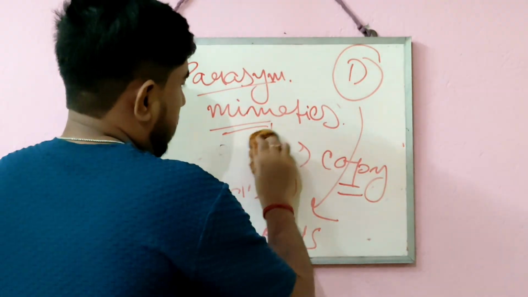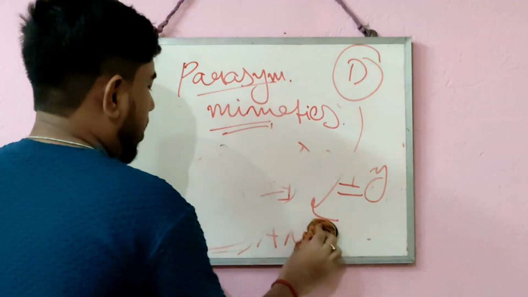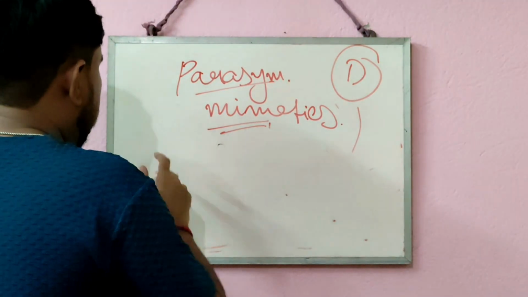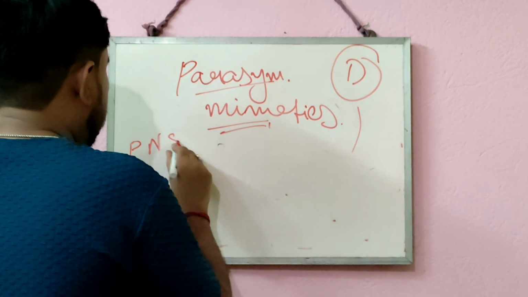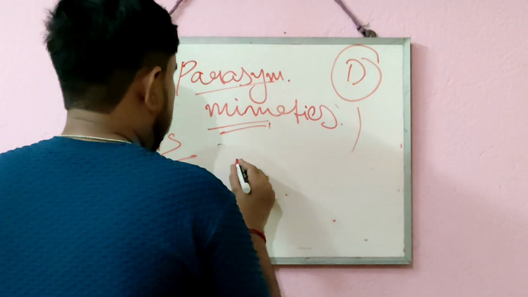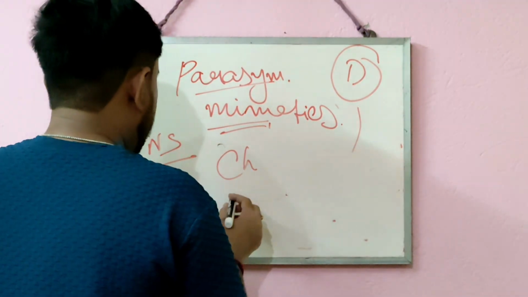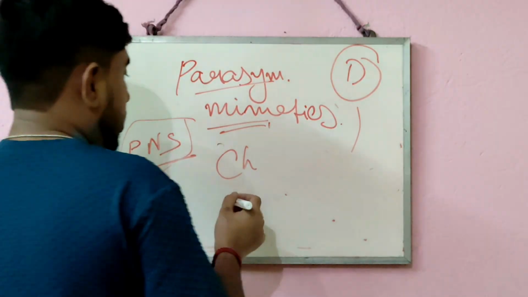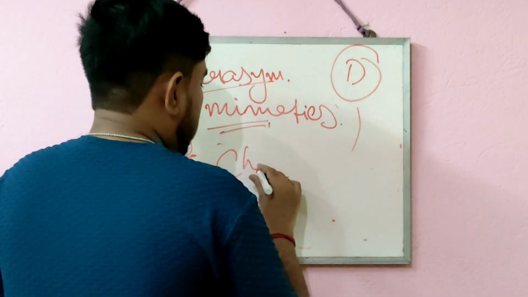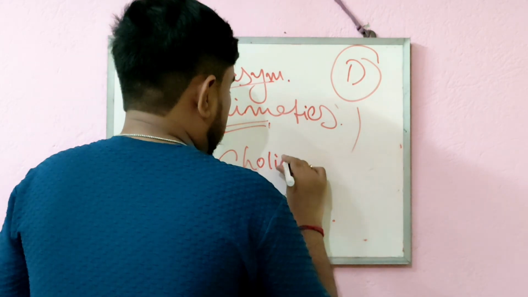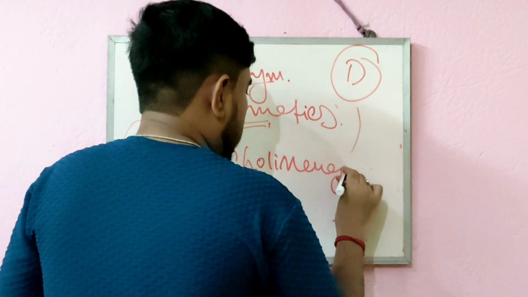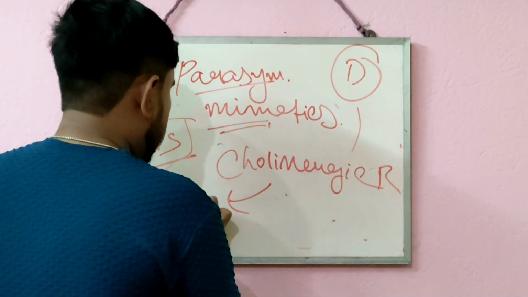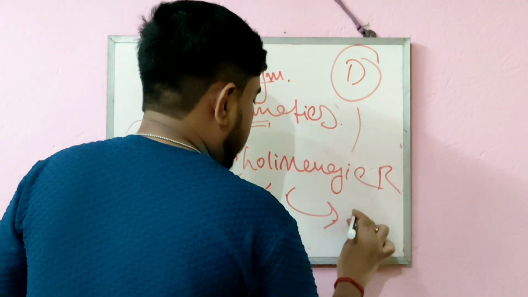From previous classes you can know that in the parasympathetic nervous system there are receptors which help in its action. These receptors are known as cholinergic receptors. Cholinergic receptors are classified into two: nicotinic receptors and muscarinic receptors.